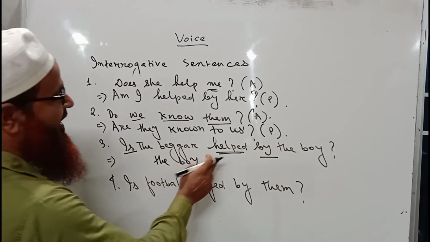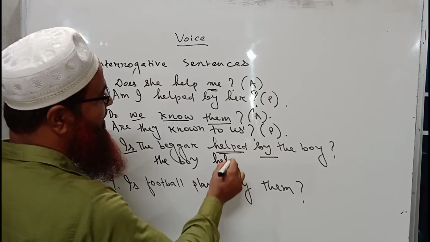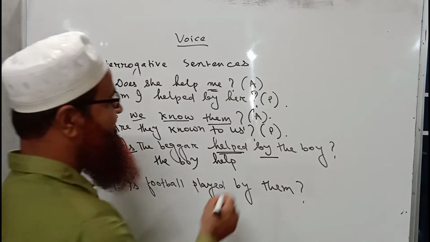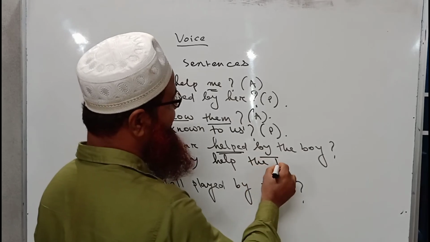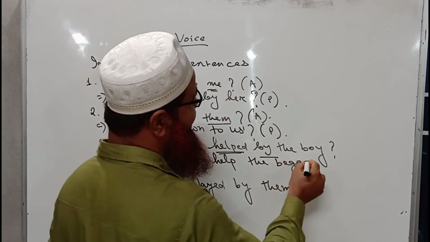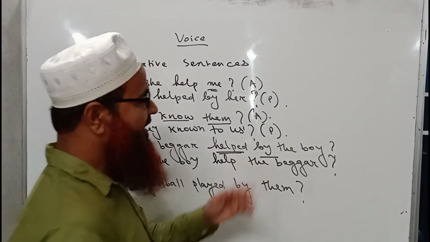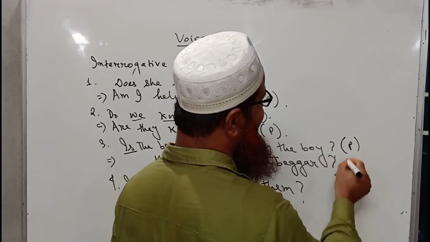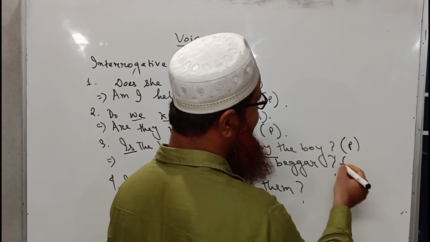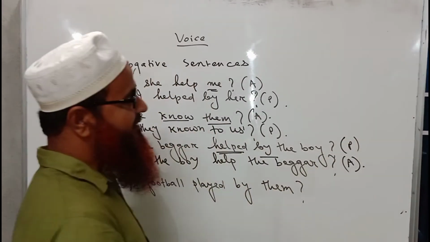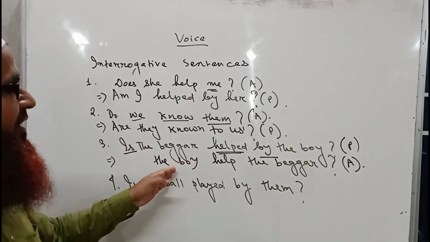So it will be the boy helped. The boy helped the beggar. Now you can see, the boy helped the beggar. There will be a question mark because it is an interrogative sentence. You know, it will be an active voice of an interrogative sentence.